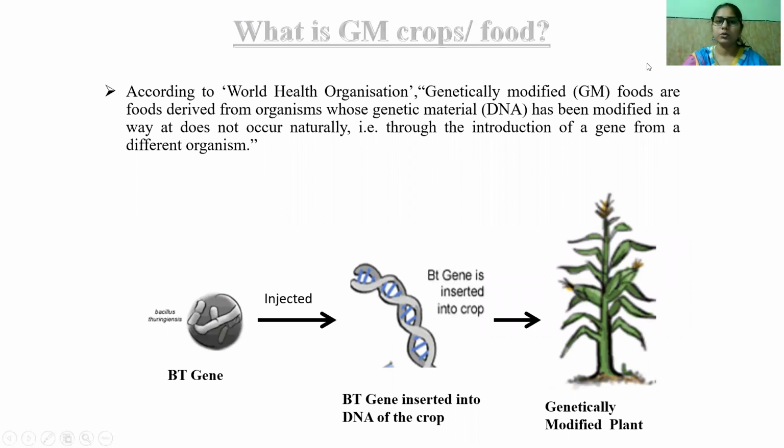According to the WHO, that is World Health Organization, genetically modified foods, or GM foods, are foods derived from organisms whose genetic material, that means DNA, has been modified in a way that does not occur naturally, that is, through the introduction of a gene from a different organism. For example, the Bt gene is isolated from the Bacillus thuringiensis bacteria and then inserted into the DNA of the crop, and then we get the genetically modified plant.